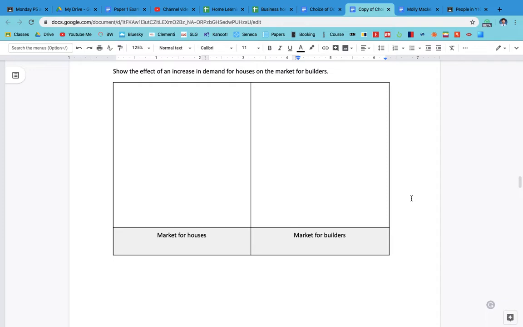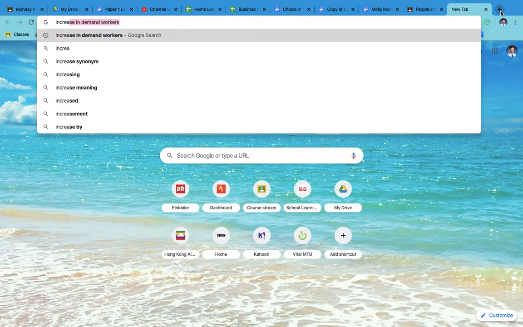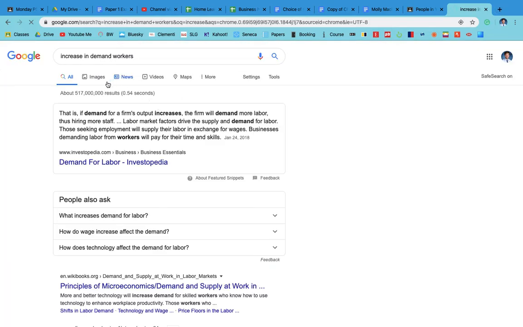So we've got some diagrams now. I want to show this diagrammatically. Show the effect of an increase in the demand for houses on the market for builders. Find a diagram on Google Images that represents an increase in demand, and then how would that affect the market for builders? If you just search increase in demand workers,